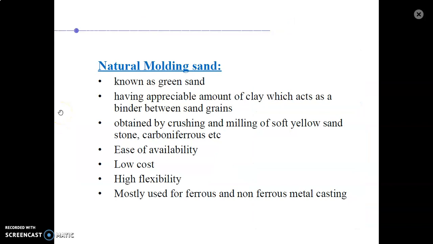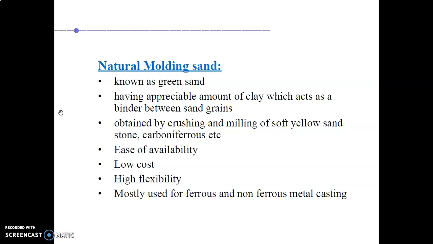Natural molding sand, known as green sand, has an appreciable amount of clay, which acts as a binder between the sand grains. So clay basically acts as a binder between two grains of sand, obtained by crushing or milling of soft yellow sandstone.